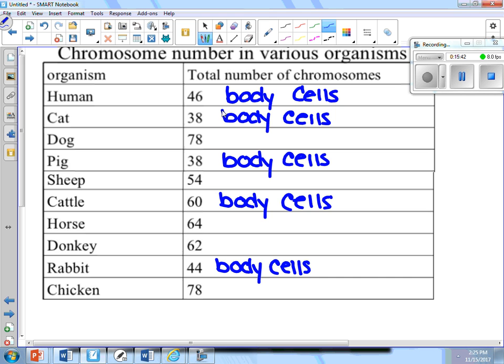In her egg cells, she only has 50% of it. You counted those. They should have only been how many? 30. Good. And the sperm cells should have how many, Jaden? 30. So half of each.